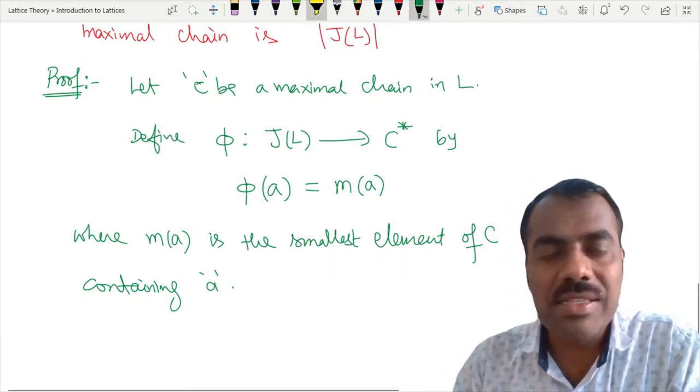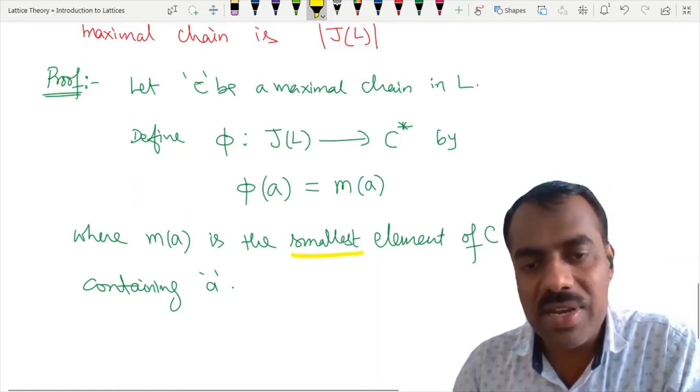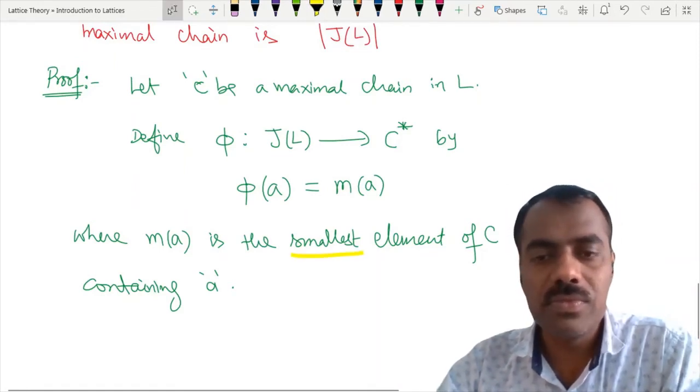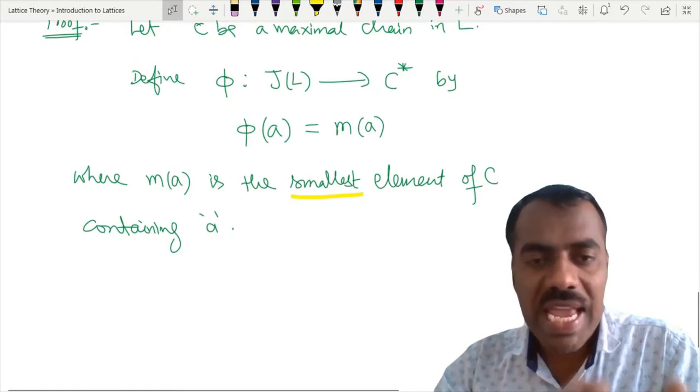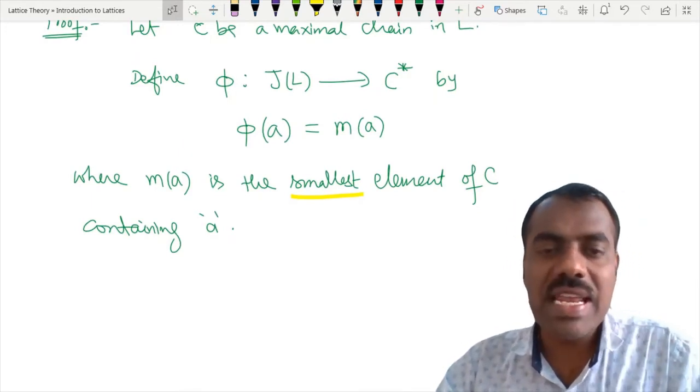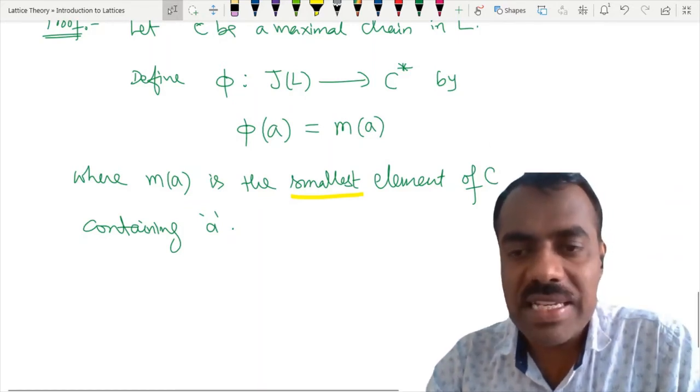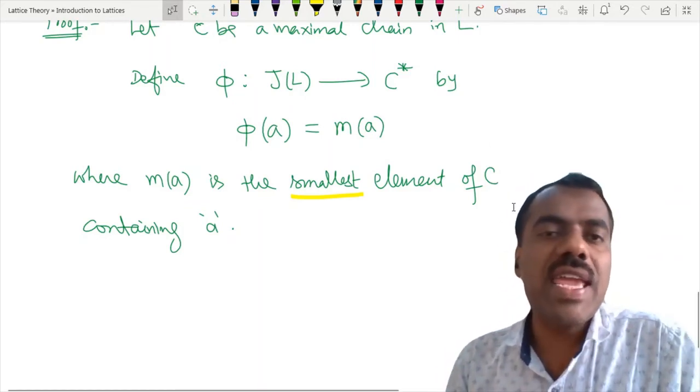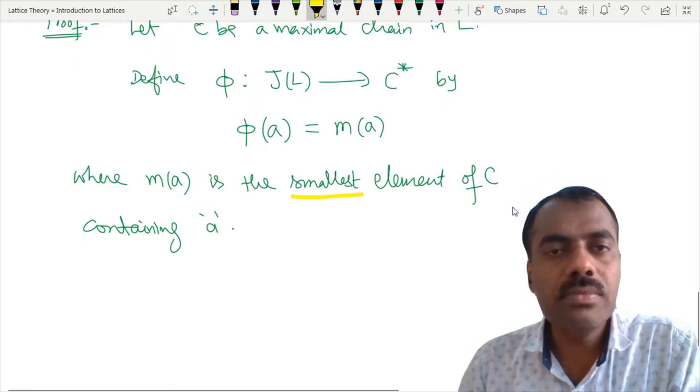What is meant by saying smallest? Can somebody tell what is the meaning of this one? If you take any element of that chain smaller than M(A), then it does not contain A. Is this clear? Right?